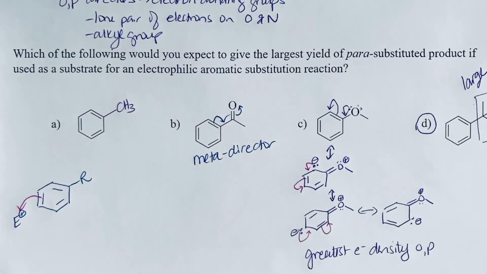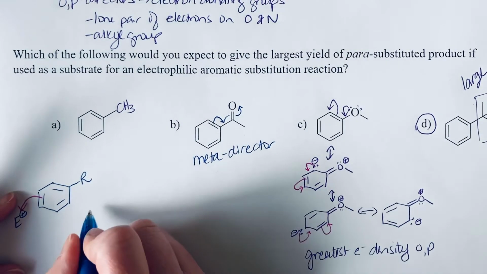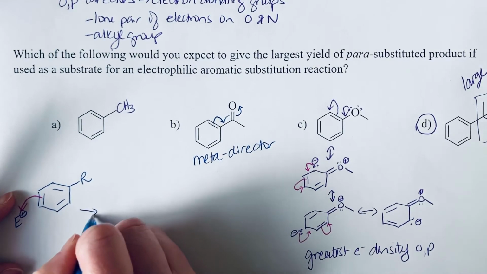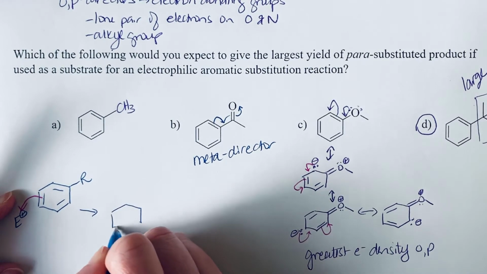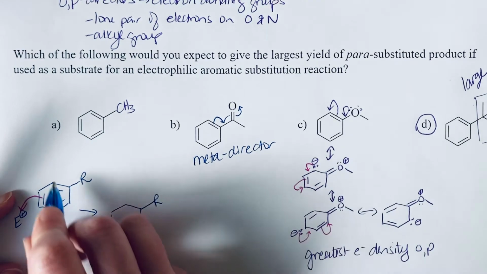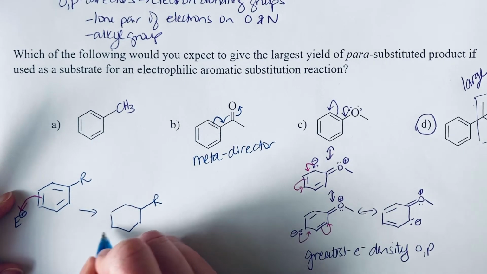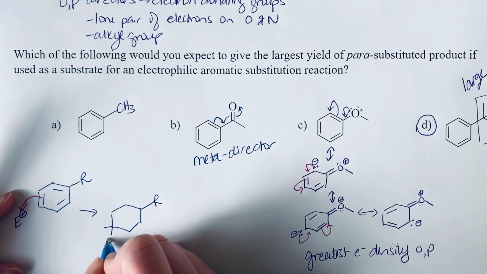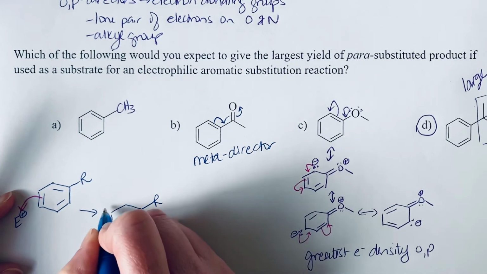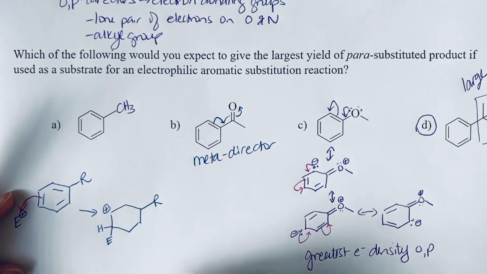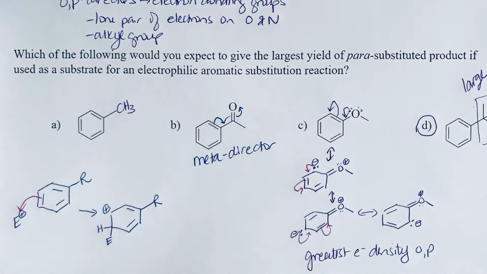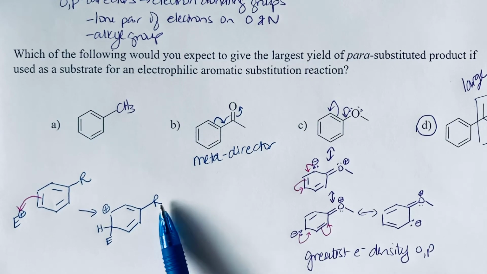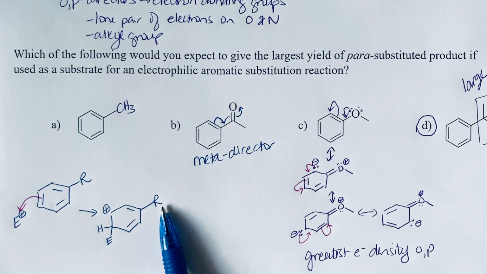And so I'm going to do the attack from the para position for this example. So we're going to add that electrophile to the para position. We could have also shown it with the ortho positions and we'd end up with the same sort of scenario. So here we have a positive charge and we have our new electrophile that we've added. And so what we want to see is how does this R group help to stabilize the positive charge?